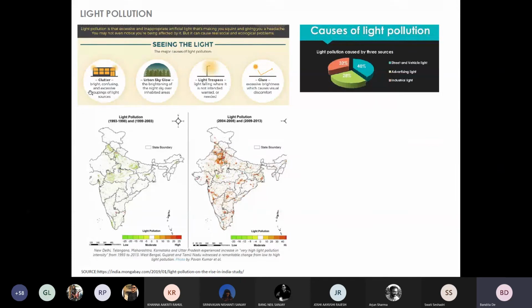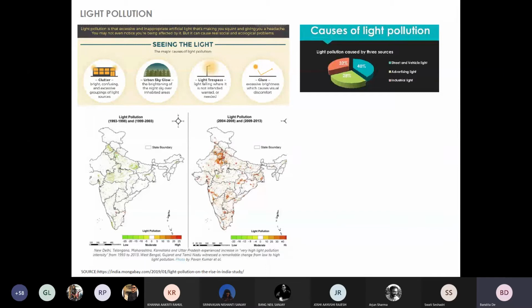Now, this can be caused by using or cluttering a lot of lights together, which results in excessive light emission. When we design lights where excessive light is thrown back into the sky, there is an effect that is caused, which is called sky glow. Now, what is sky glow? Sky glow is the light that is accumulated from very poorly designed lights.